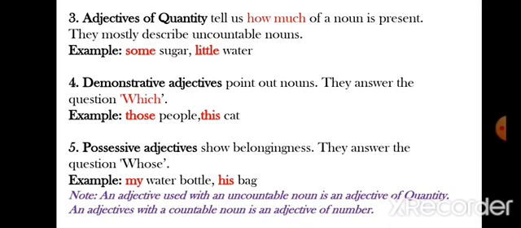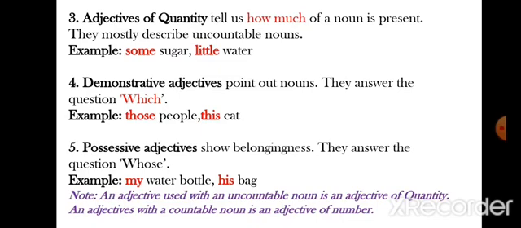Number 4, demonstrative adjectives. Demonstrative adjectives point out nouns. They answer the question which one. When you ask which one or which things, the answers you get are the demonstrative adjectives. Like those people. Which people? Those. This cat. Which cat? This cat. They point out the nouns.